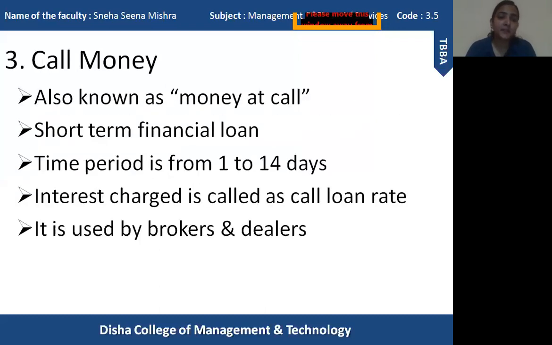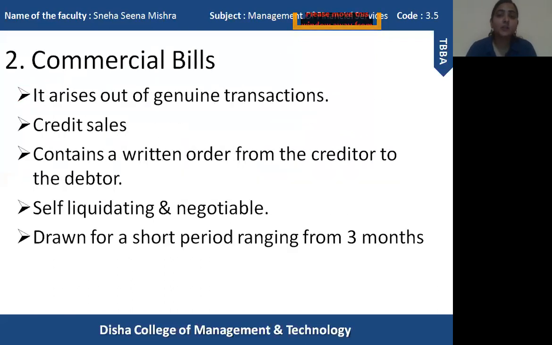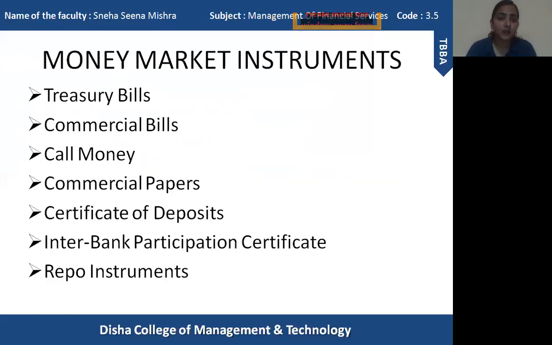So basically in today's session, I have explained only about two types of instruments, that is commercial bills and call money. So till now I have explained only three money market instruments: treasury bills, commercial bills, and call money.